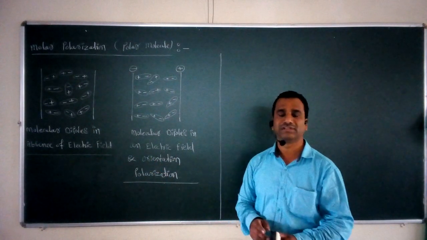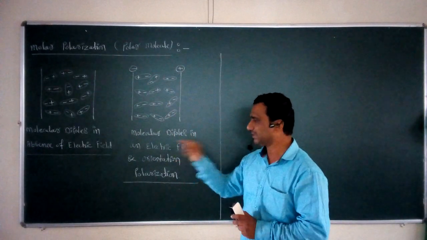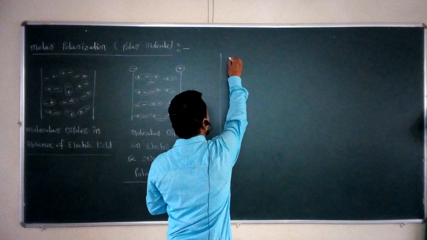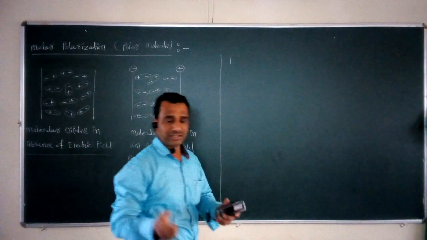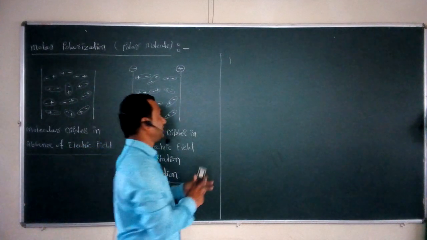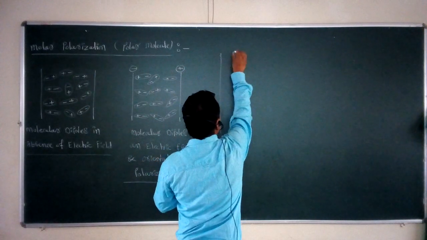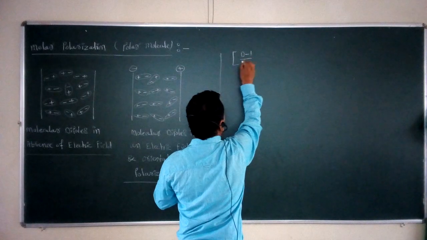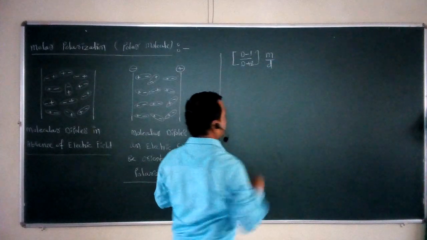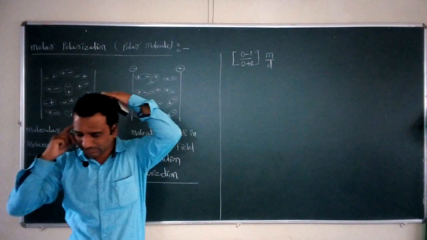So if we want to calculate the total molar polarization of a polar molecule in the presence of an electric field, that is called the total polarization. So how to calculate or express that polarization? Again it is expressed with the same term, that is (d minus 1) upon (d plus 2) into m upon d. Now what is this? This is called the molar polarization of a particular polar molecule.